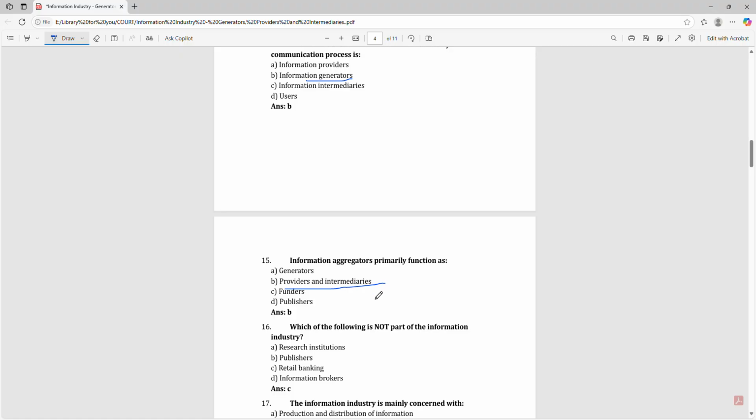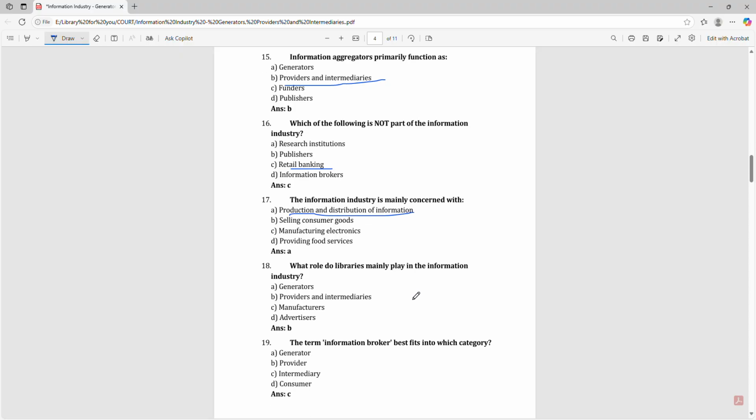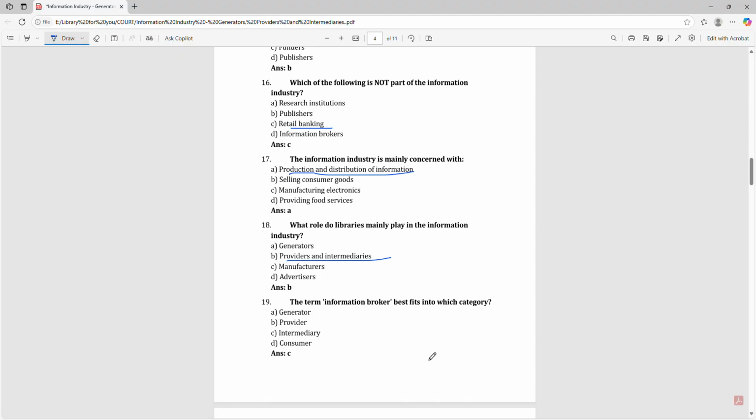Which of the following is not part of the information industry? That is retail banking. The information industry is mainly concerned with the production and distribution of information. What role do libraries mainly play in the information industry? Providers and intermediaries. The term information broker best fits into which category? That is intermediary.